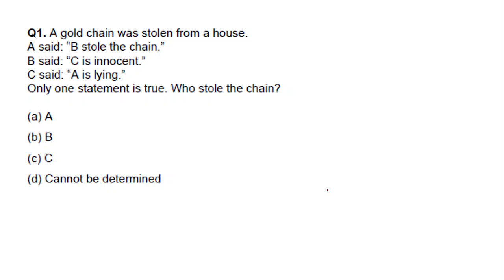A gold chain was stolen from a house. Only one statement is true. Who stole the chain? So we have A, B, C. Let's assume with this statement that A is the thief. So we'll go one by one.